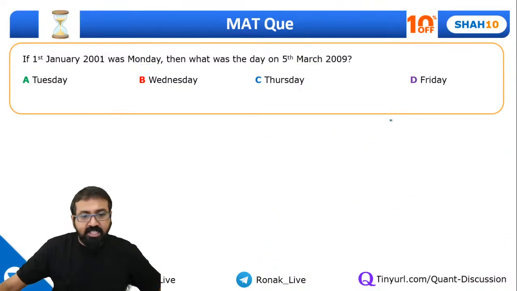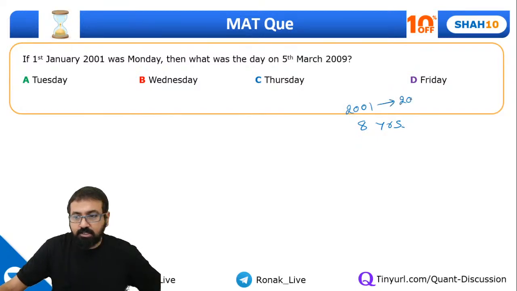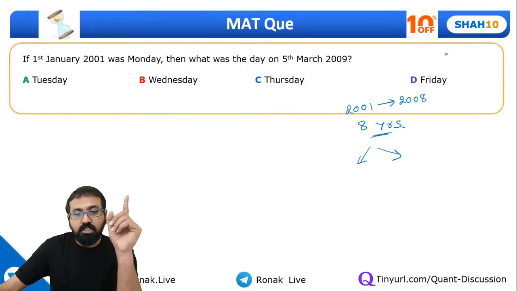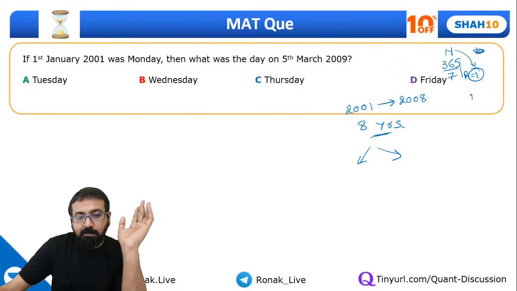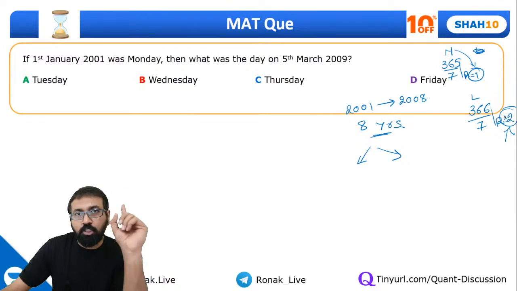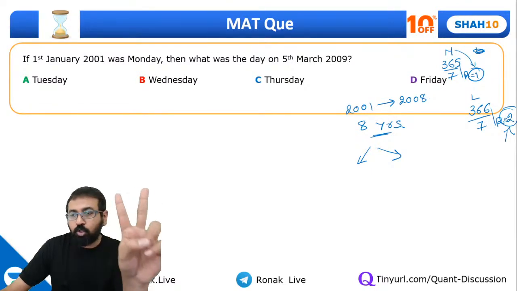Great. So let's understand this way. Guys, if I take a period of 8 complete years, say 2001 to 2008, these are 8 years. Each year will be either a normal year or a leap year. In a normal year, there are 365 days, and 365 divided by 7, remainder is 1. So each normal year will leave one remainder, one odd day. Each leap year has 366 days, 366 divided by 7, remainder is 2. So that means there will be 2 odd days. So this is what you need to remember. In a normal year, there is 1 odd day. In a leap year, there are 2 odd days.